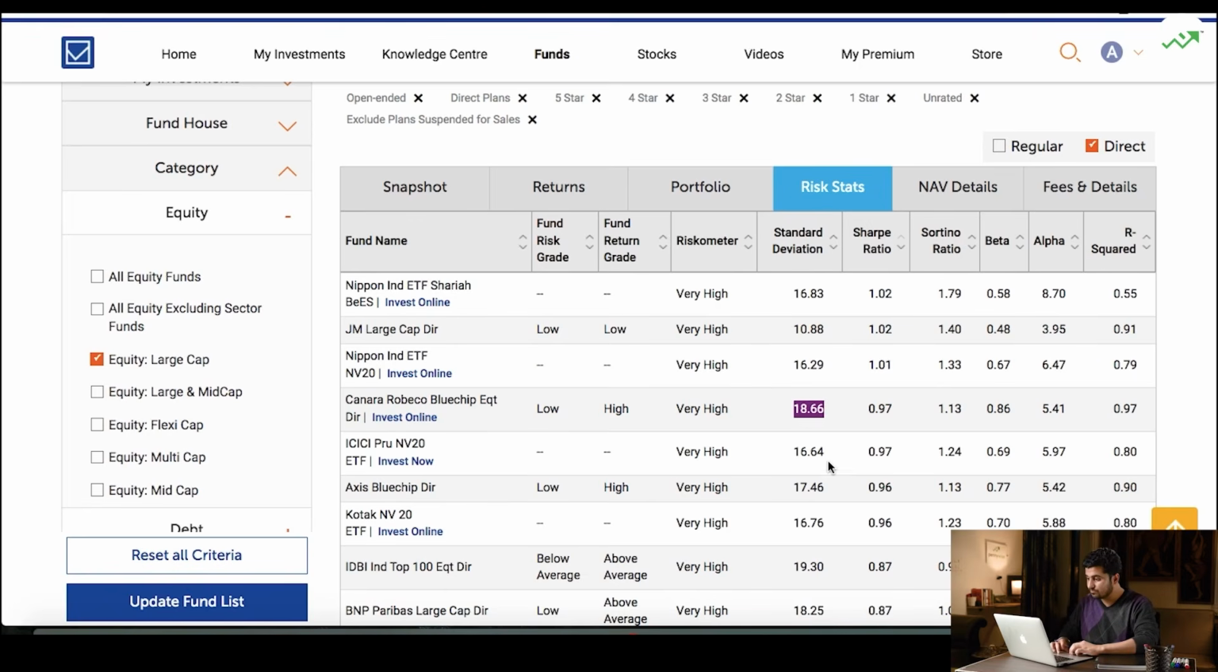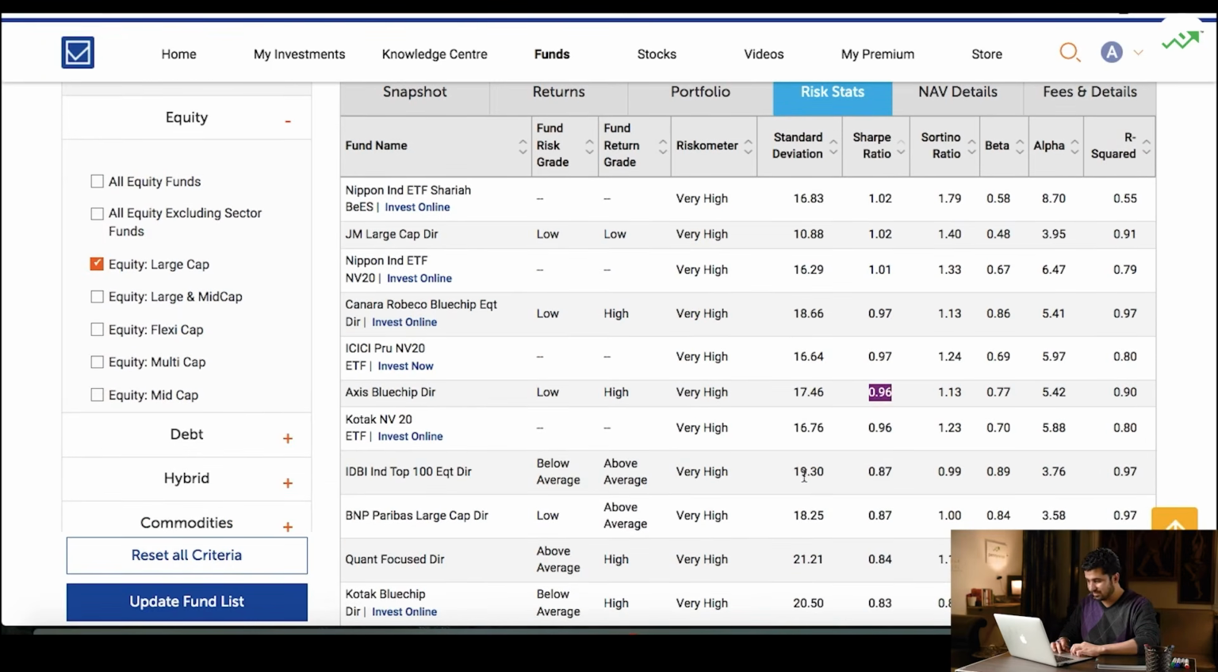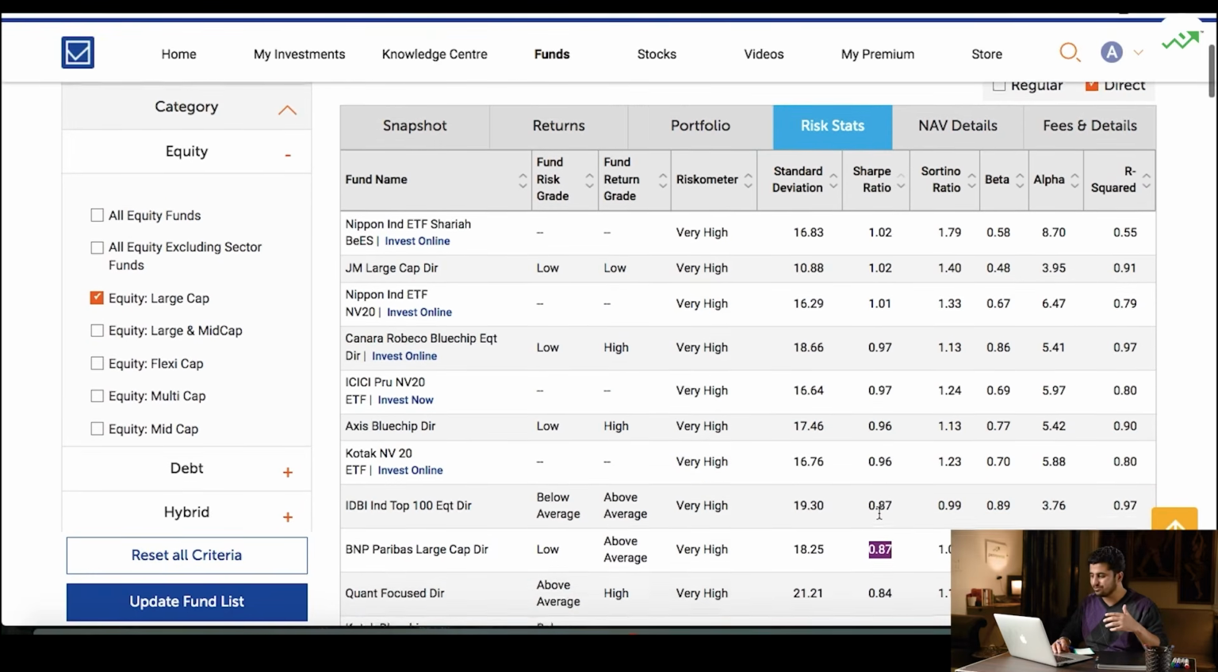Let's look at one more. 0.96 is the next one, Axis Blue Chip Direct, 0.96 with 17.46 as the standard deviation. This was Axis, this was Canara. And let's look at one more. 19.3, 0.87, 18.25, 0.87. I see the Sharpe ratios are going down and the standard deviations are increasing. So they are moving away from our best fit category. So, no point really going into looking into those.